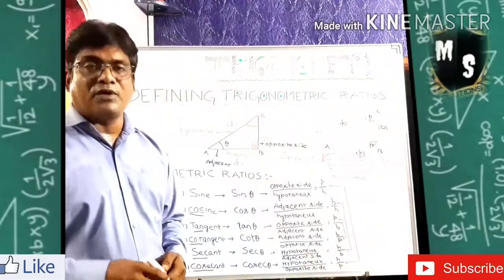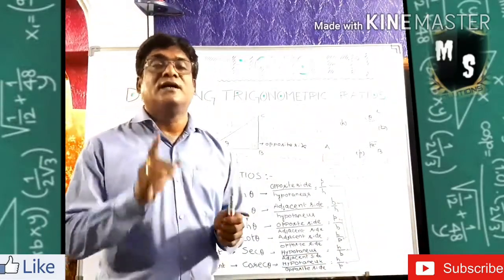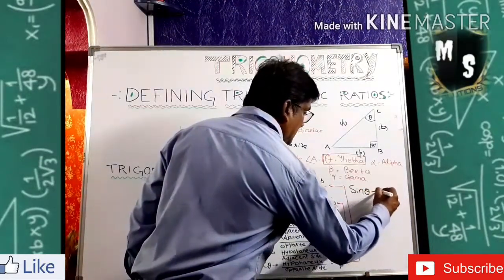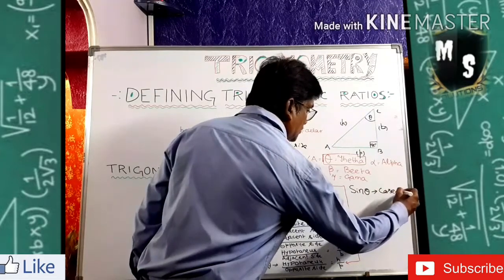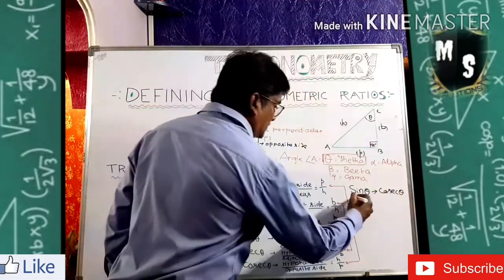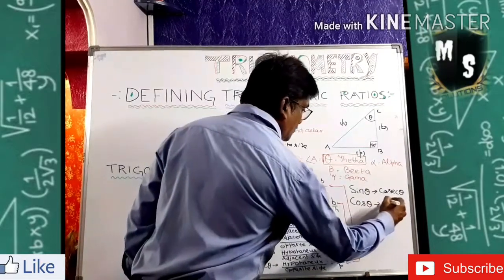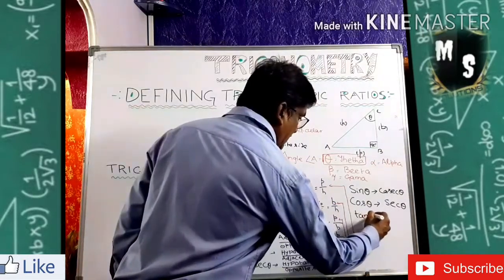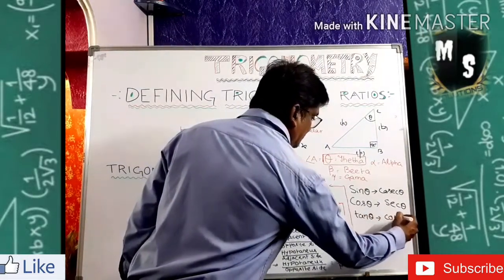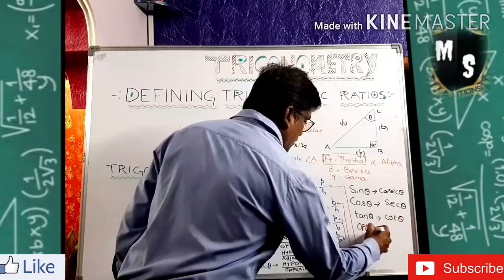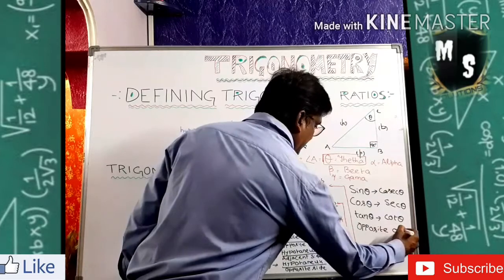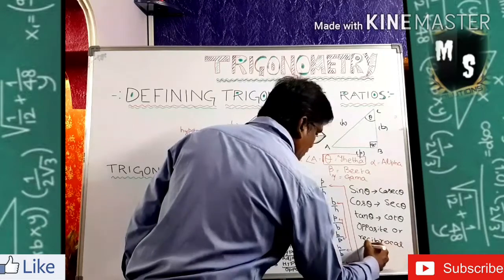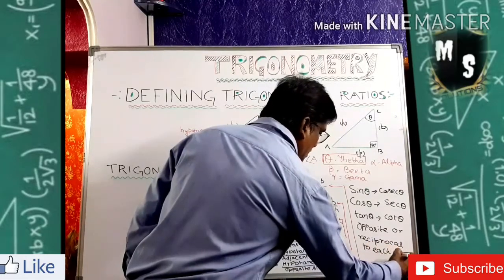So what is the reciprocal of sine? The reciprocal of sine is called cosec. So I am writing here for your better explanation. Sine theta's reciprocal is cosec. Sine and cosec, these two are opposite to each other. Then cos theta and sec theta, these two are opposite to each other. Then tan theta and cot theta, they are opposite to each other. And I am writing here opposite, or reciprocal to each other.